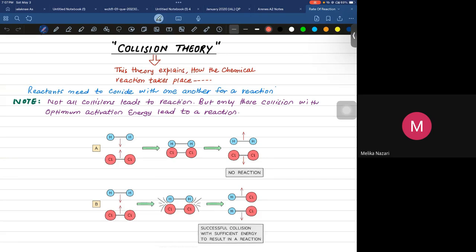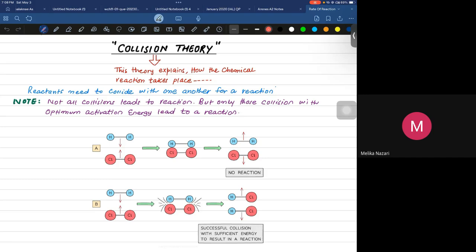According to this theory, for a chemical reaction, the particles must collide with each other. Not only a simple collision, but they must do a frequent collision. Remember, they must do a frequent collision. And not only that, there must be a successful collision between the particles. So when there is a successful collision between the particles, of course I would say that the rate of reaction increases.